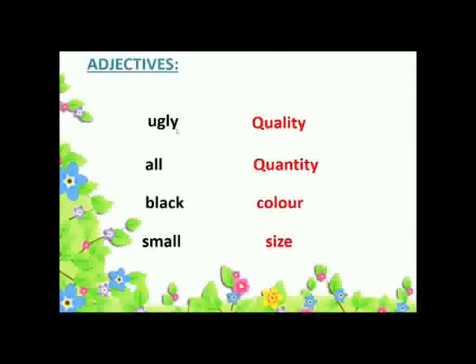So see, ugly, all, black and small, these all words are adjectives, but they are adjectives of different types. Ugly describes the quality of a thing, all describes the quantity, black is telling about the color, and small is showing the size.